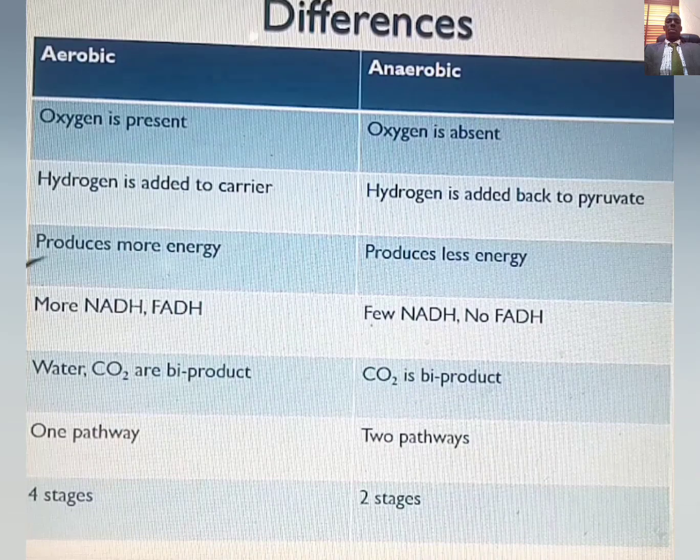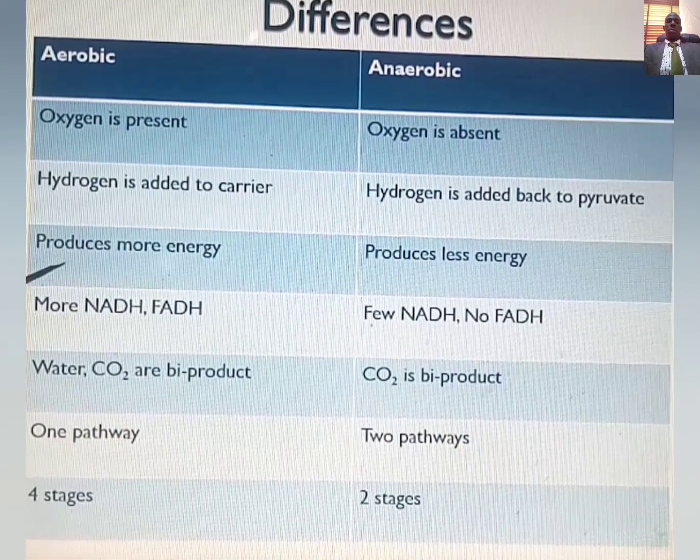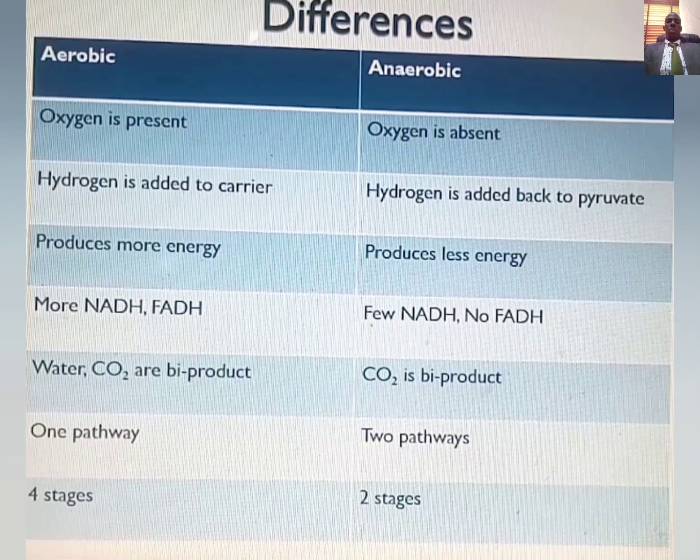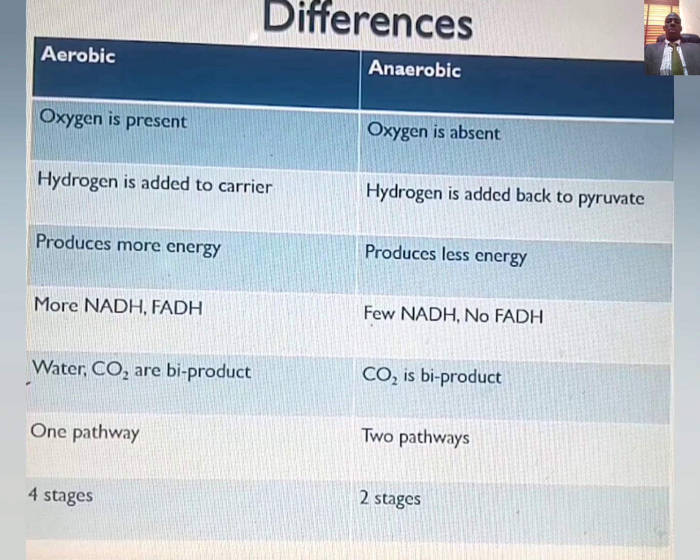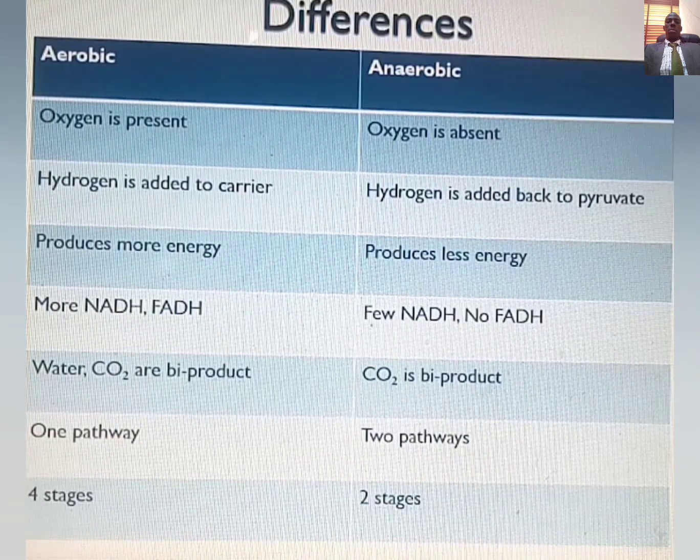Also, in aerobic respiration, more energy is produced, while in anaerobic, less energy is produced. Under aerobic, NADH is produced, FADH2 is also produced, but for anaerobic, only NADH is produced, and it is few compared to that of aerobic. Under aerobic respiration, water and carbon dioxide are the byproducts that you have, while in anaerobic, carbon dioxide is the only byproduct that you have. Aerobic respiration takes place in one pathway, while anaerobic takes place in two pathways.